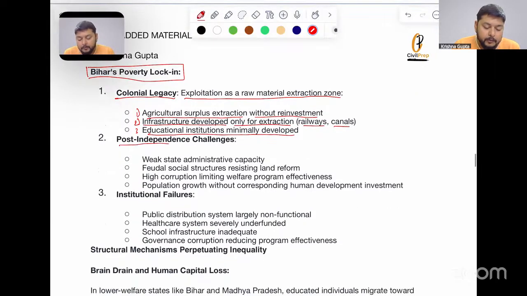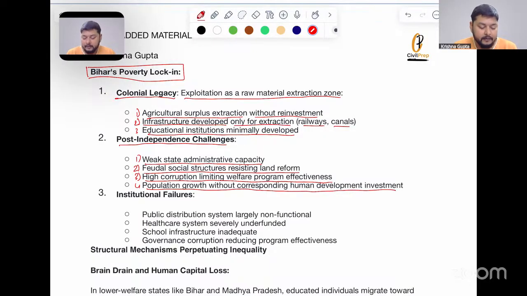Now, under the post-independence challenges, number one, weak state administrative capacity. Number two, feudal social structures resisting land reforms. So land reform failure here became one of the major issues for the low development indicators of the state. Number three, high corruption limiting welfare program effectiveness. Number four, population growth without corresponding human development investment in the region.